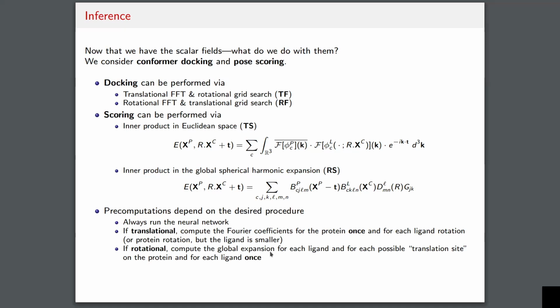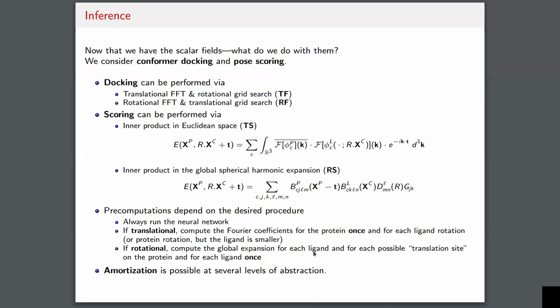And so what this really amounts to is that you take the ligand and you do its expansion around its center of mass, and then the protein, you're going to choose all the sites on the protein where you think the center of mass could be, and you're going to compute the spherical harmonic coefficients, the global expansion coefficients of the protein scalar field within some radius around each possible translation site. So, as this verbal description might suggest, there's amortization possible at several levels of abstraction.